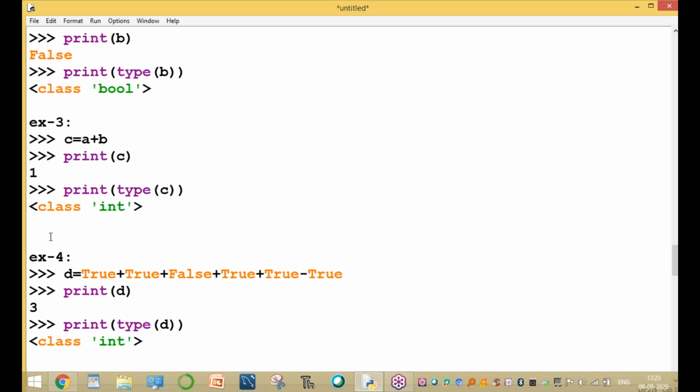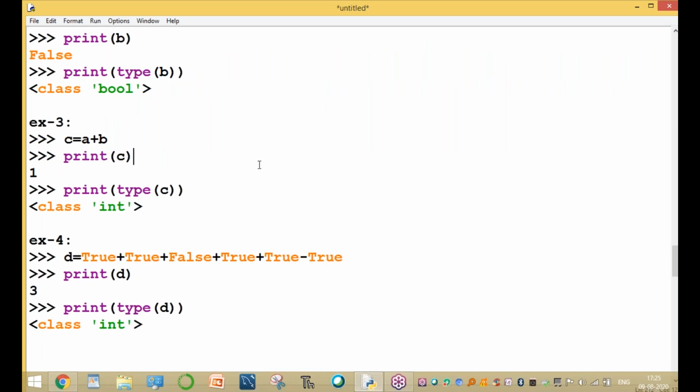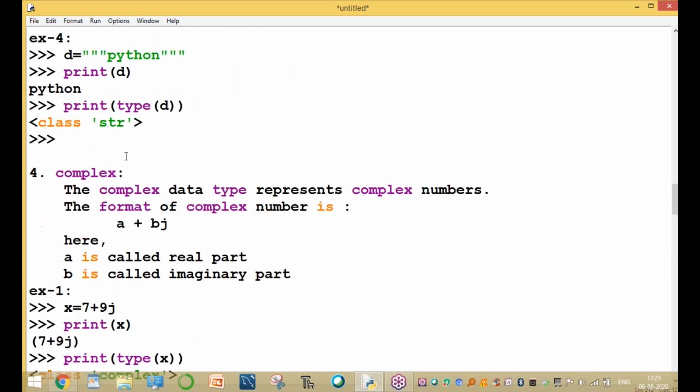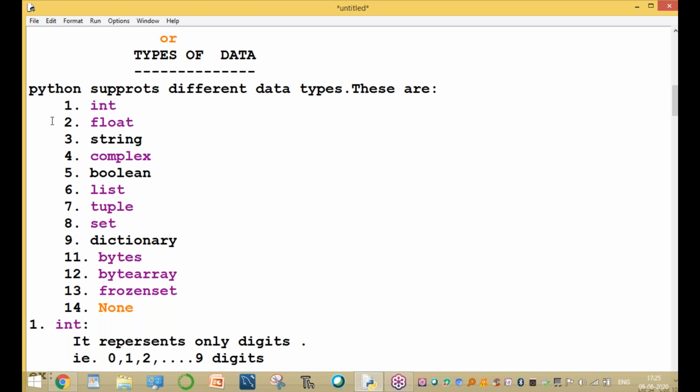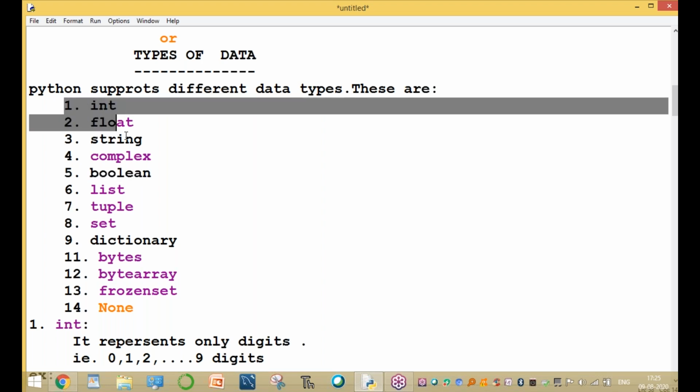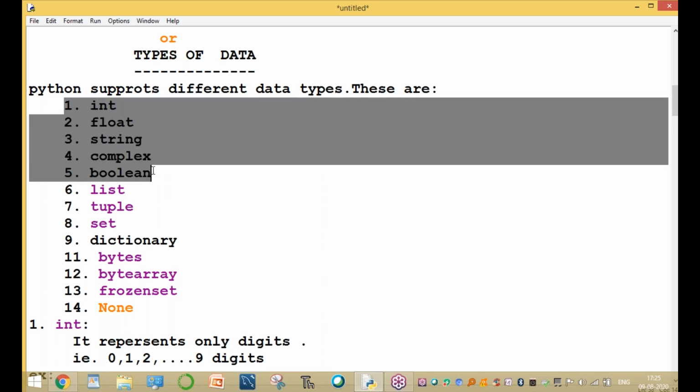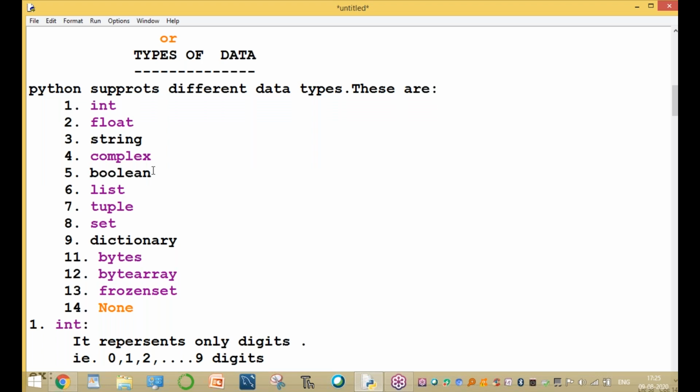These are the different data types in Python. Python supports these important data types. One data type is integer type. One for float type. One for string type. One for complex type. And one for Boolean type. These five are the basic data types in Python.